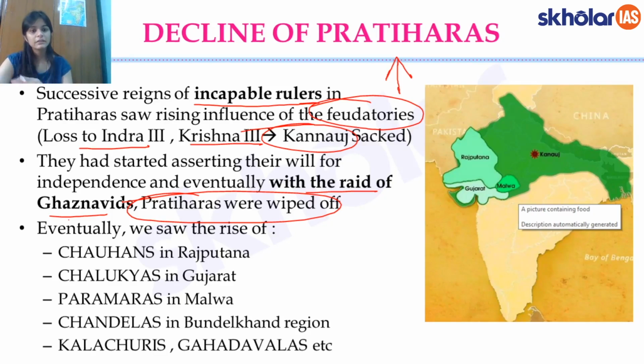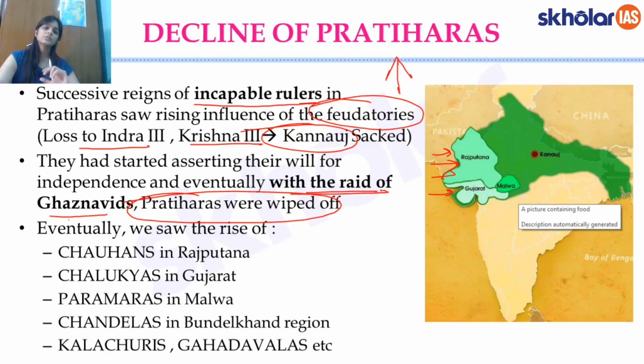Ghaznavids were constantly trying to get inside, and the Pratiharas were the doorkeepers, or you can say the Pratiharas were the ones who were trying to control or check the further invasions of the Ghaznavids. But beyond a point, when they had weak rulers, essentially the Pratiharas themselves gave in and they were wiped off, right? So this is the second point.